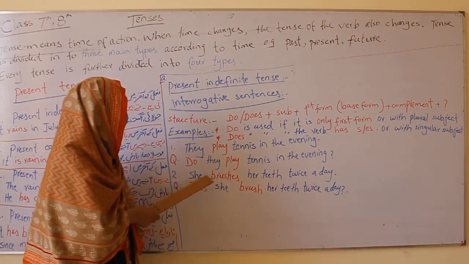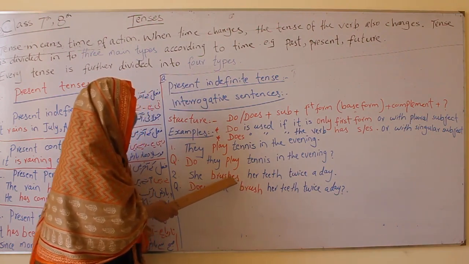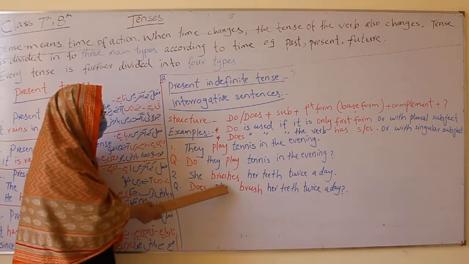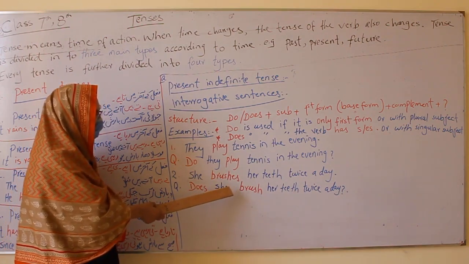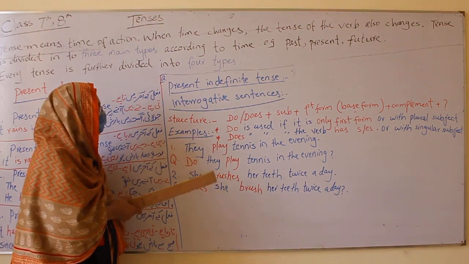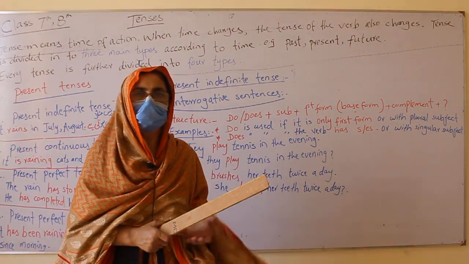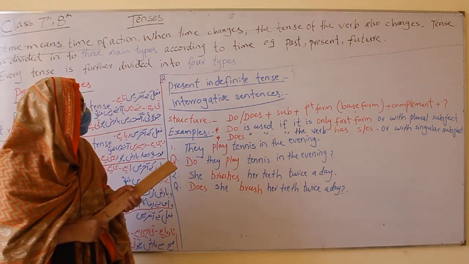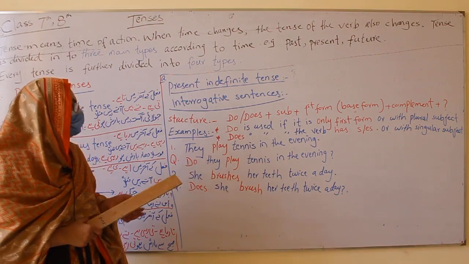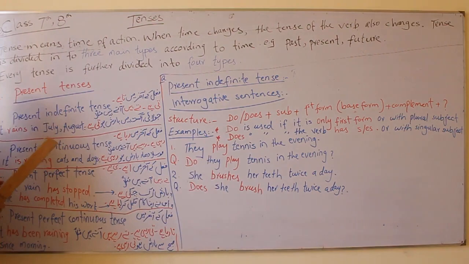Same. Number 2, she brushes her teeth. It has s or es here, so its interrogative will start with does. Does she brush her teeth twice a day? Understood? Do is used with plural subject and does is used with singular, for example, do you understand what you listen? Or does she come to you regularly? Do you meet your friends? Like this. Try them. And now coming to the present continuous tenses.